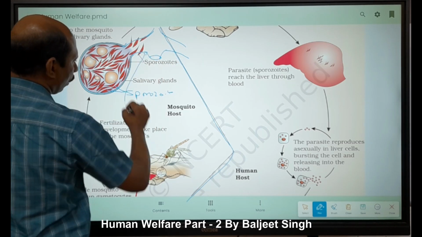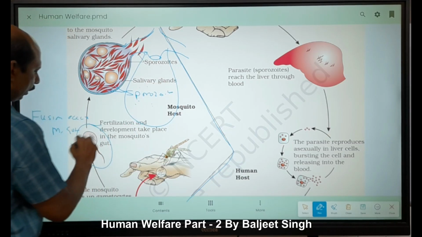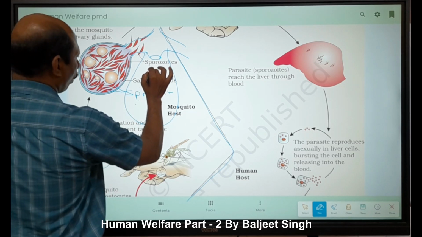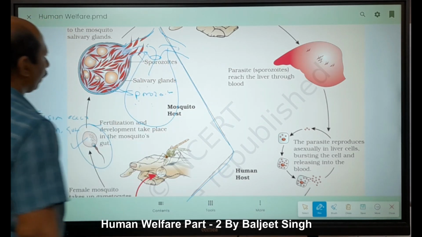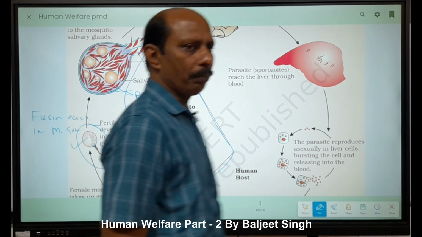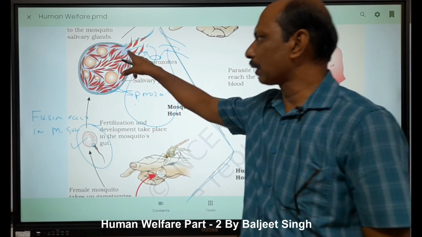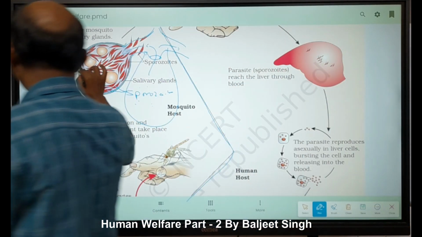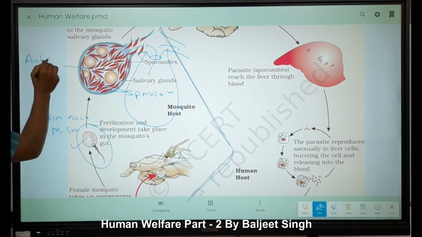This is the crop of the mosquito. So in the crop, what happens? Fertilization takes place, and from the crop they come to the salivary gland and are stored there with saliva. They are stored, right? And when this infected female mosquito bites a healthy person, it pours the saliva, because this saliva acts as an anticoagulating agent.